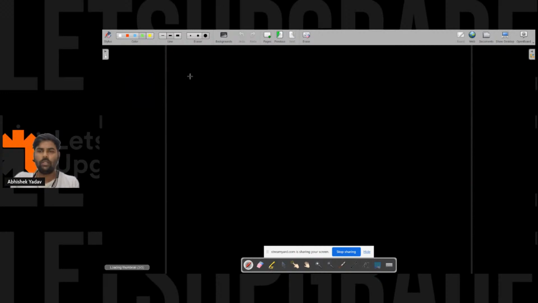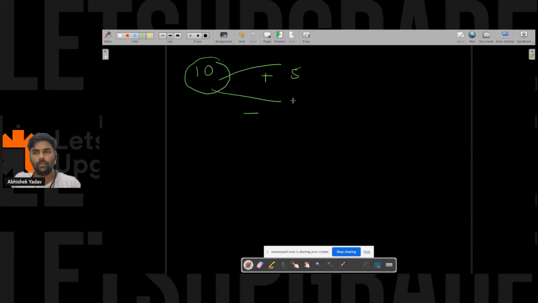Let's take an example. Let's assume I have the data 10, okay? And I want to do addition on this data 10, that is, I want to add 5 to it, right? I want to do subtraction on this data 10, let's assume I want to subtract 7 from the same data. So here you can see we have operations on it, right? So what I will do is store the data somewhere so that I can reuse the data, right? And how can I store the data somewhere?